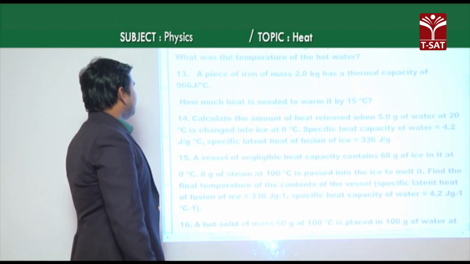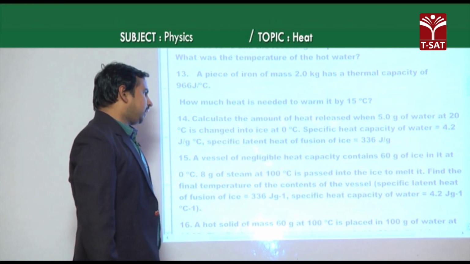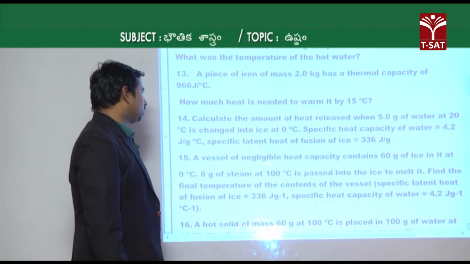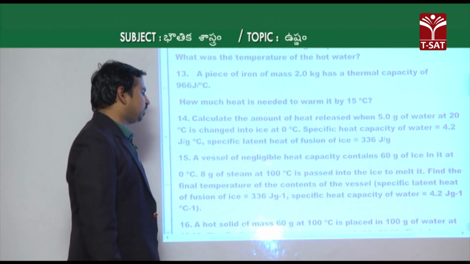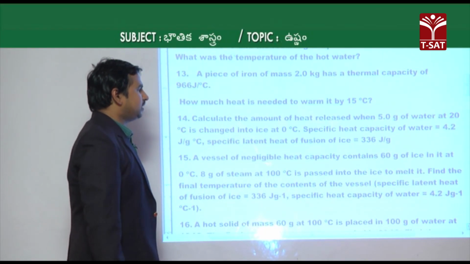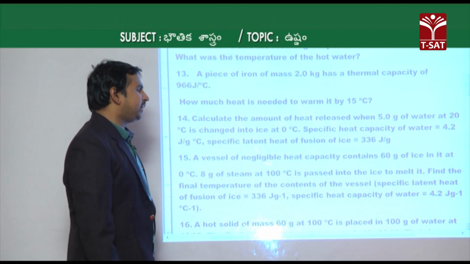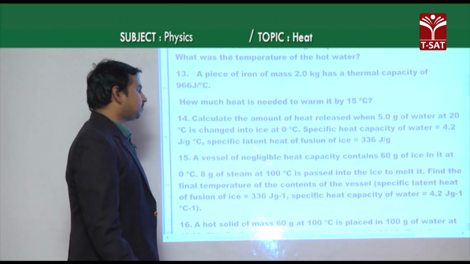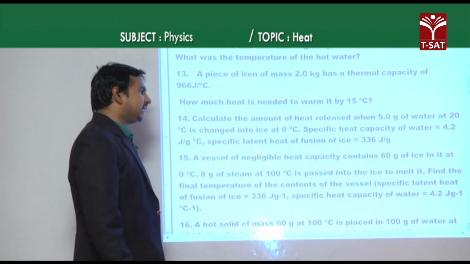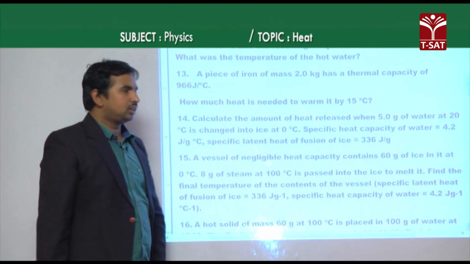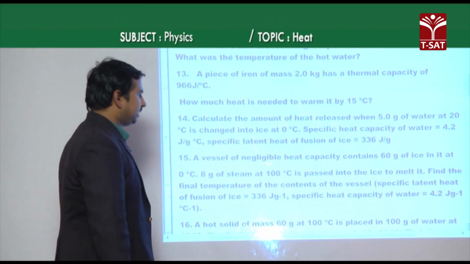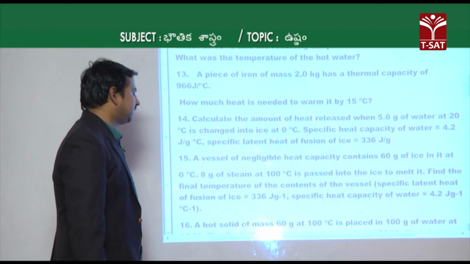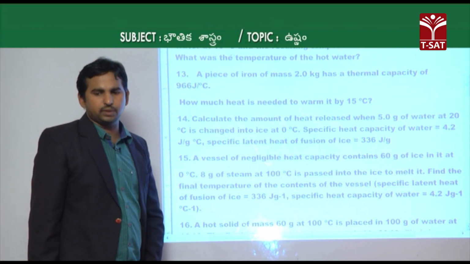Of which that 14th one, if you see, calculate the amount of heat released when 5 grams of water at 20 degrees Celsius is changed into ice at 0 degrees Celsius, given specific heat of water is 4.2 joule per gram degree Celsius and specific latent heat of fusion of ice is 336 joule per gram. Here, the amount of heat energy required when 5 grams of water at 20 degrees Celsius is changed to ice, we are taking.